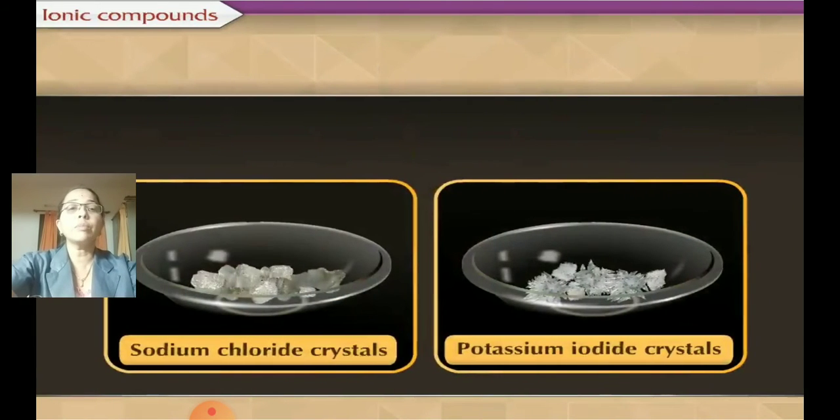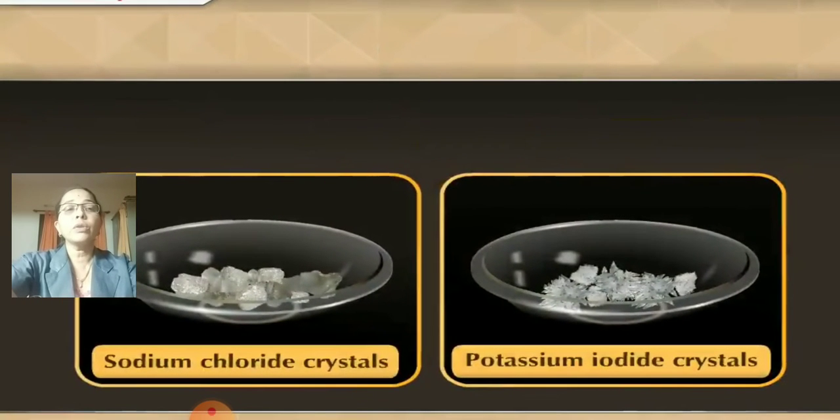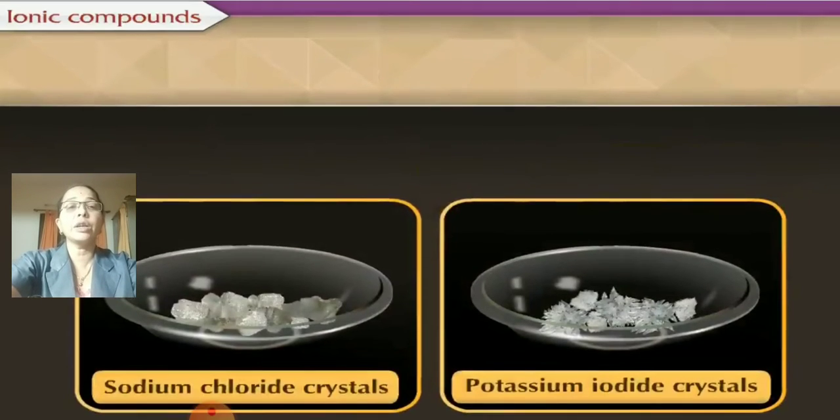According to their arrangement of positive and negative ions, they form a crystal. They have a particular arrangement, and because of that arrangement they become crystalline, and as they become crystalline, they shine. So you will find your salt is shiny, correct?